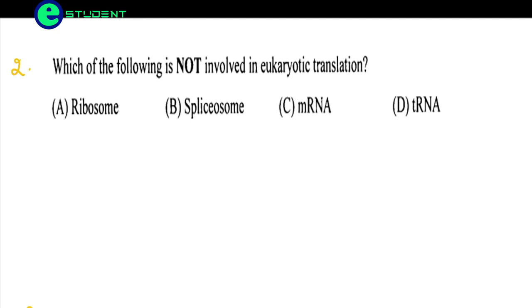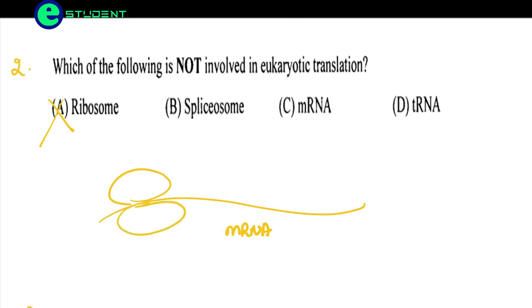So ribosome is not the correct option, because the ribosome is involved in translation. This is our mRNA. Here the ribosome binds and initiates the protein synthesis. Here the tRNA comes and binds, and there is production of proteins. So ribosome is involved.